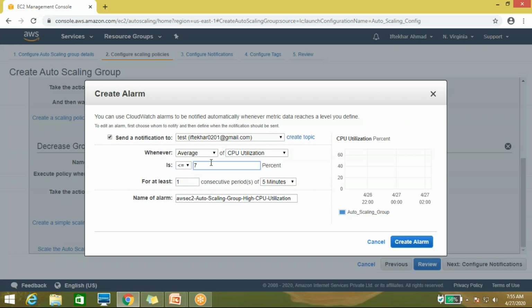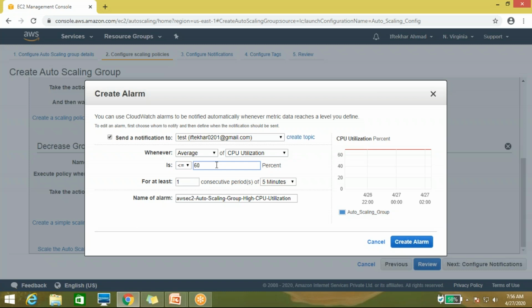Okay, because when I created the first alarm, I mentioned that when CPU utilization is greater than or equal to the threshold, just add one instance. And when you want to remove the instance, when CPU utilization is less than or equal to 60%, just mention 60%.